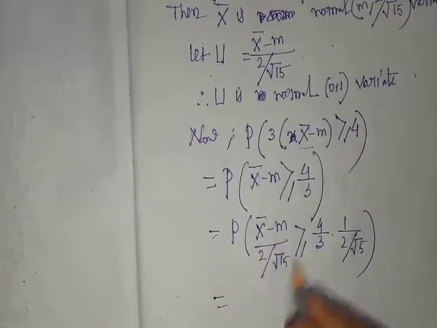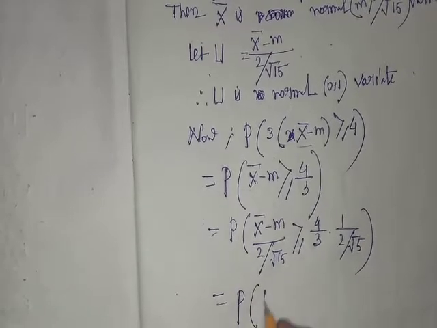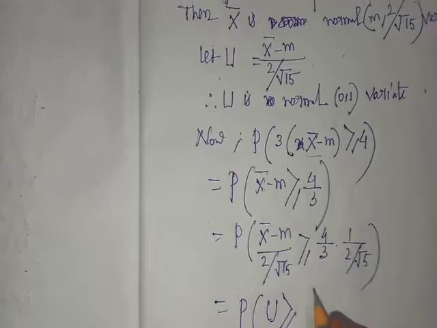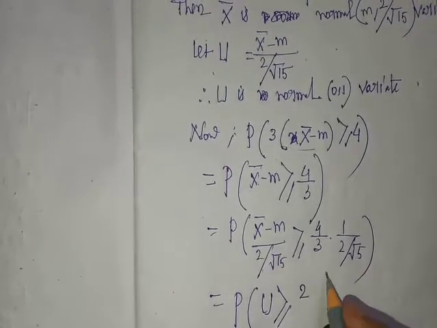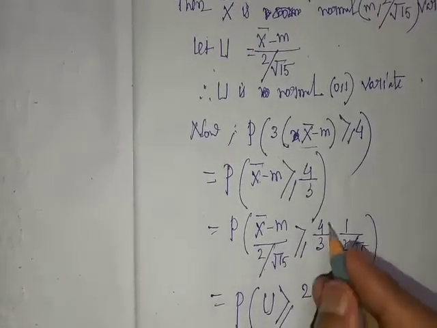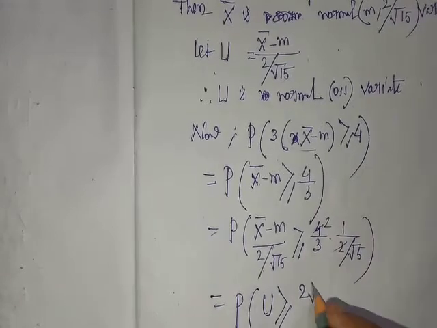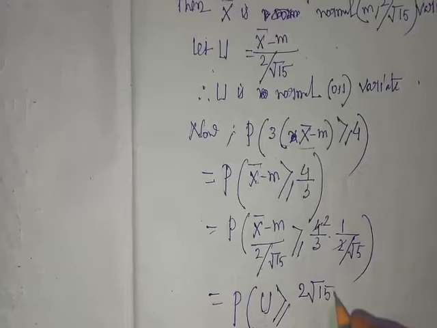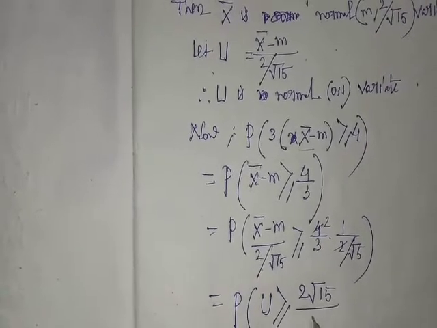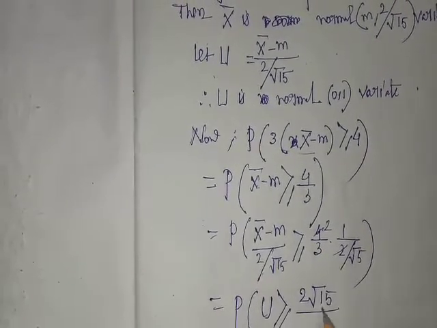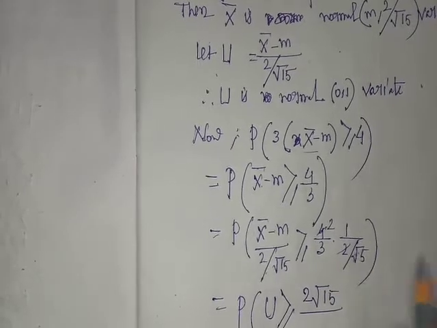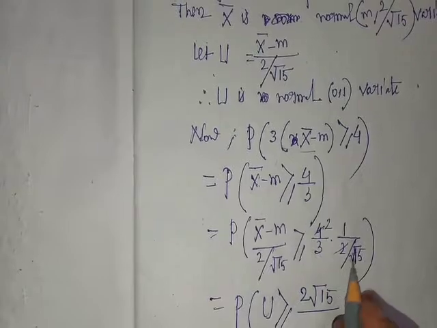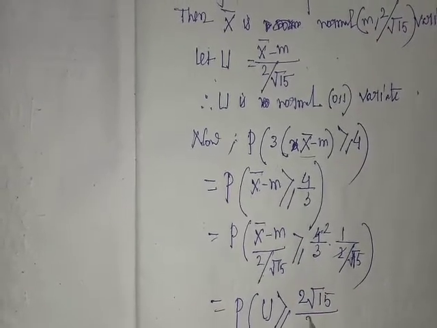So this is u. So probability of u greater than or equal to, after calculation, the 2 cancels, so 2 into root over 15 by 3.